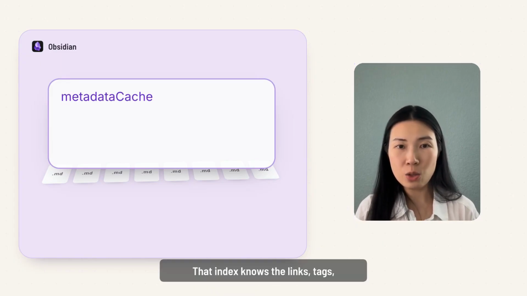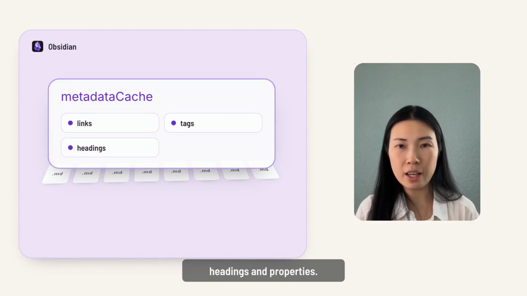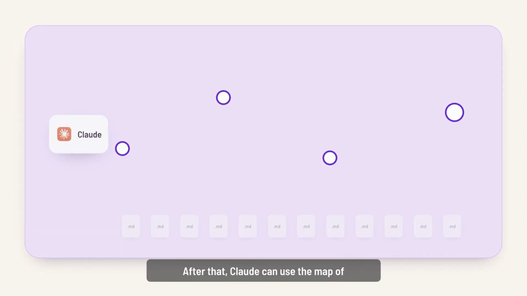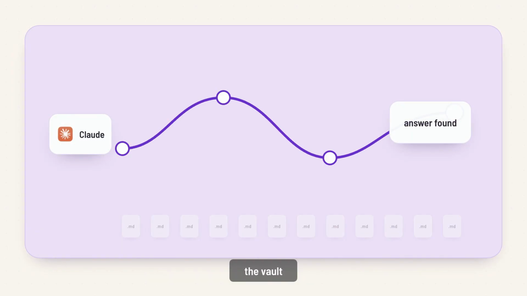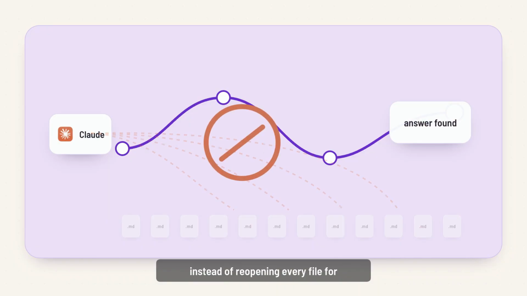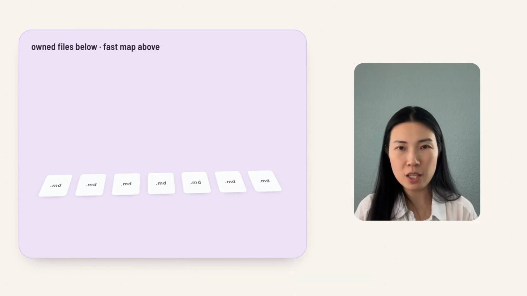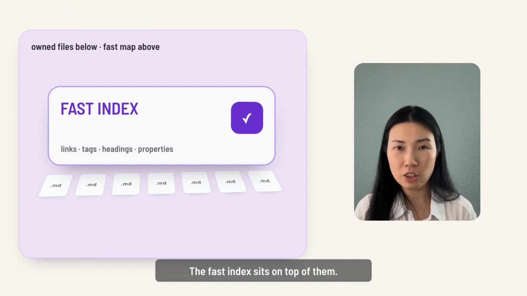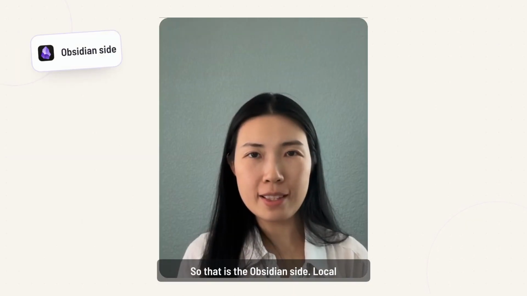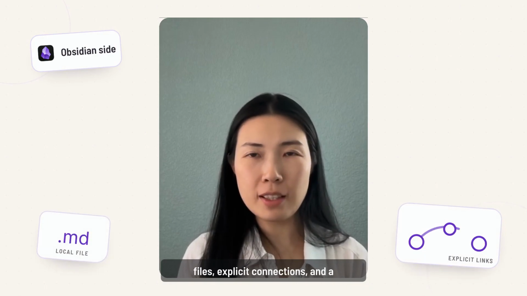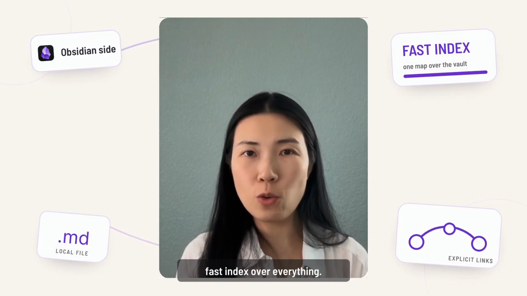That index knows the links, tags, headings, and properties. After that, Claude can use the map of the vault instead of reopening every file for every question. Your notes remain plain Markdown files. The fast index sits on top of them. So that is the Obsidian side. Local files, explicit connections, and a fast index over everything.